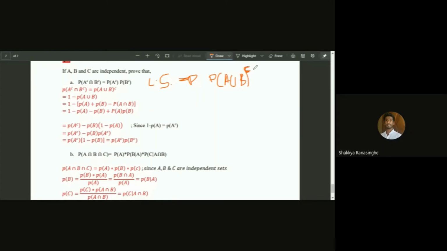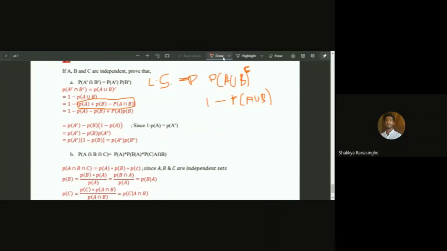When we take the complementary out, it is 1 minus the probability of A union B, and the probability of A union B can be written as probability of A plus probability of B, subtracted by the probability of A intersection B.